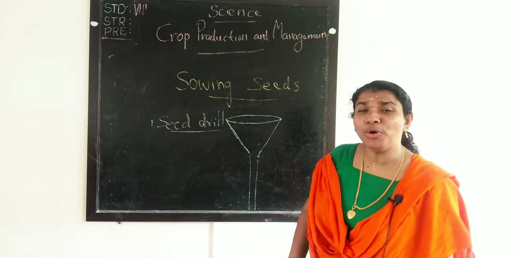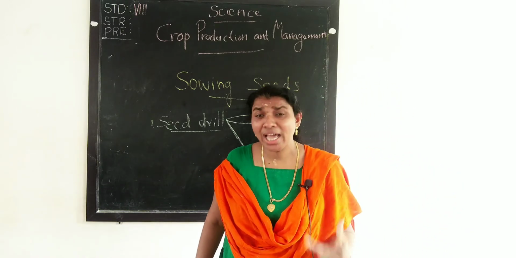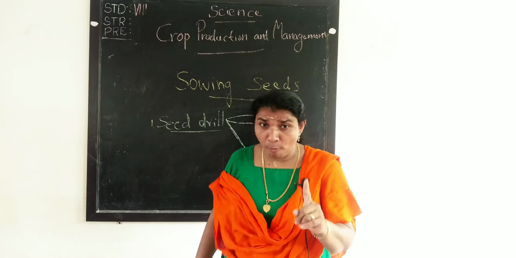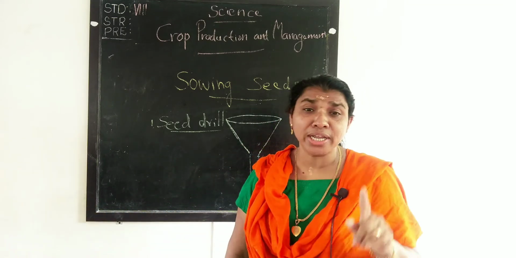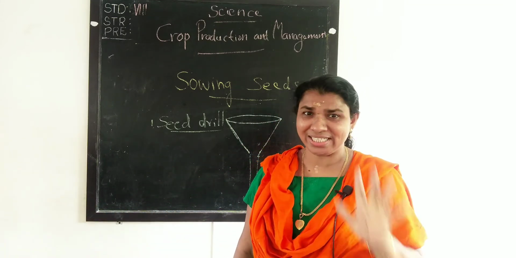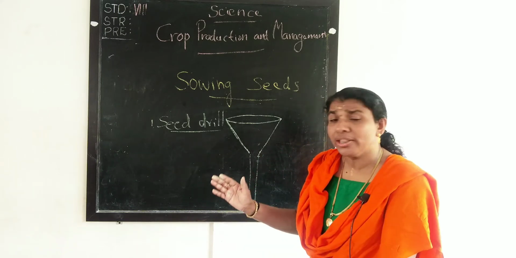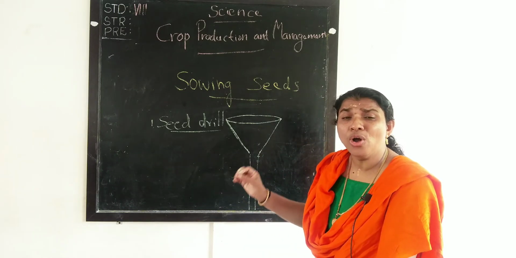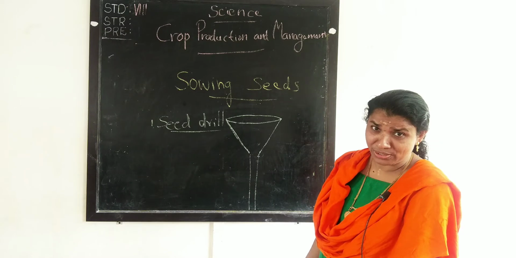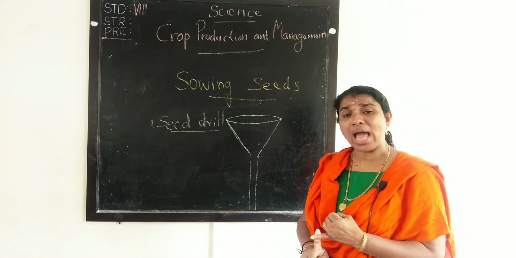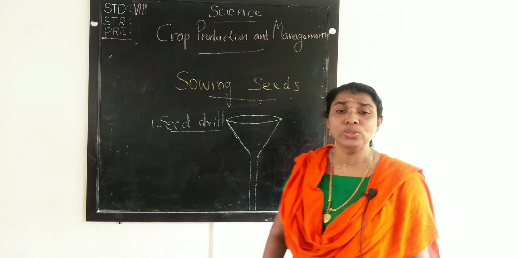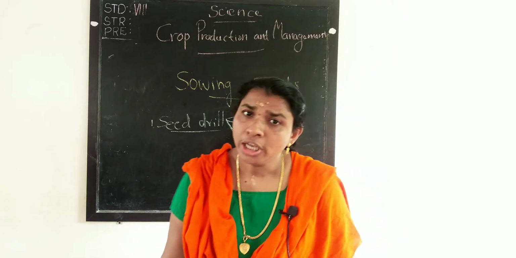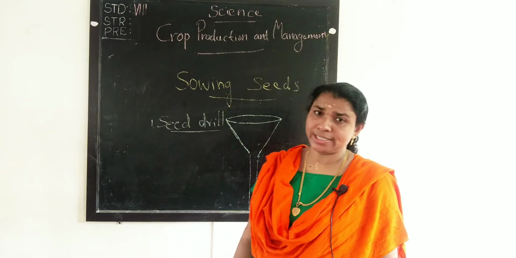That is very important for growing healthy plants. Proper depth and proper distance, so they can grow healthily. Understood here? So the seed drill and traditional methods are both used for sowing seeds.